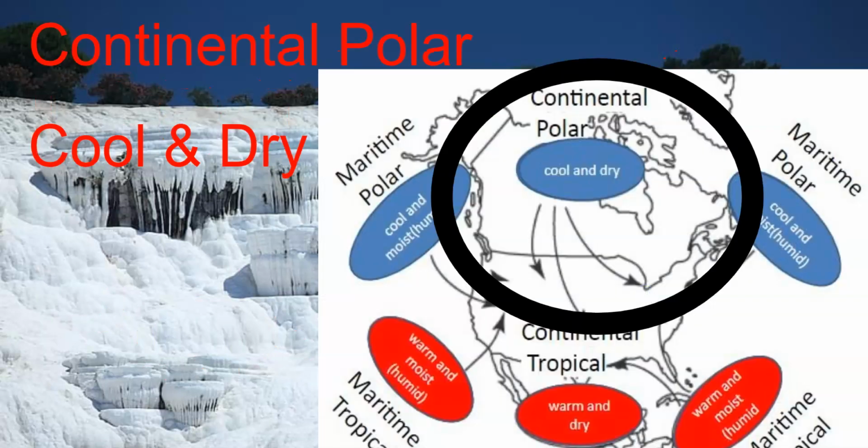In the United States, the continental polar air mass that most directly affects the United States would come from above us from Canada, and that would come down into the United States. So that air coming from the continental polar area would be cool and dry.